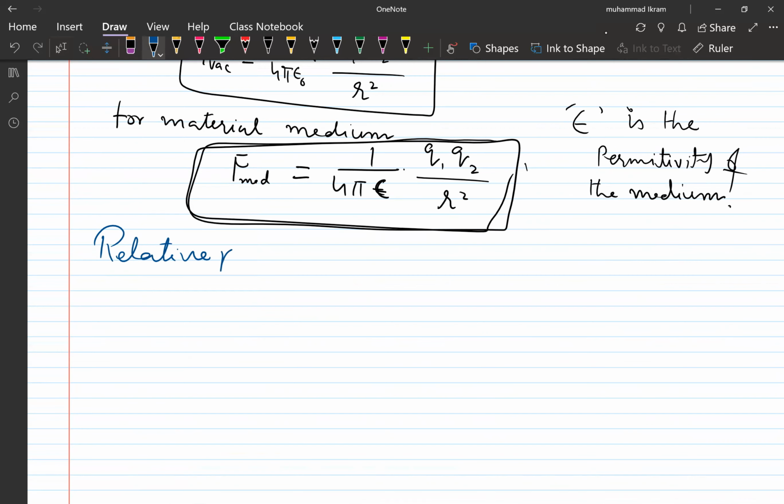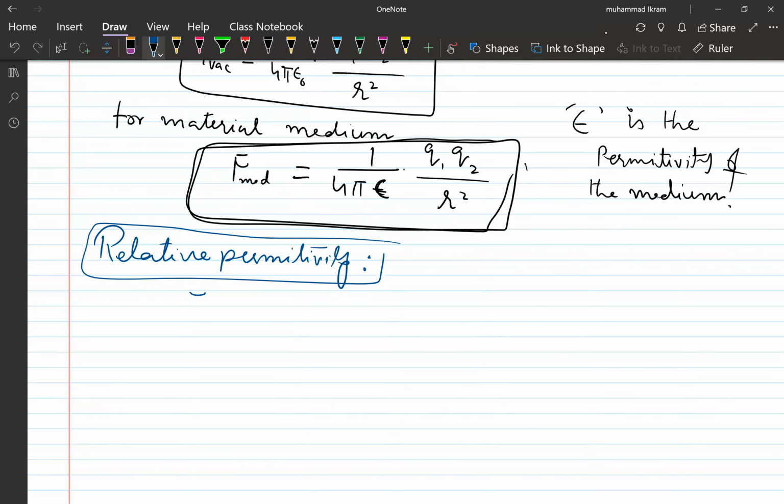What is relative permittivity? It is denoted by epsilon R, and it is the ratio of the permittivity of the medium when there is a medium between the charges to that of when there is no medium between the two charges.